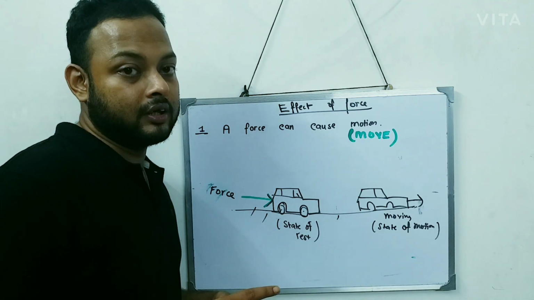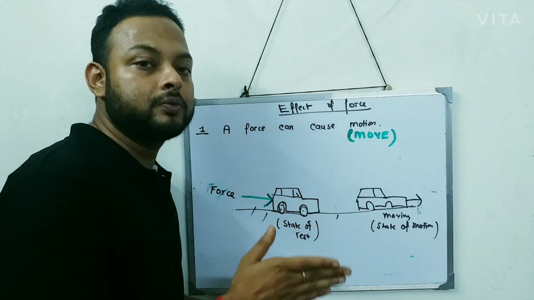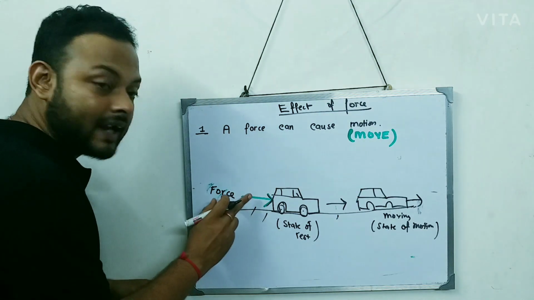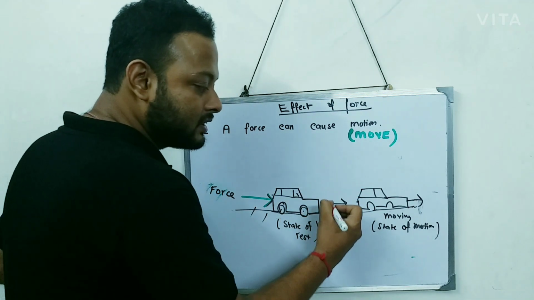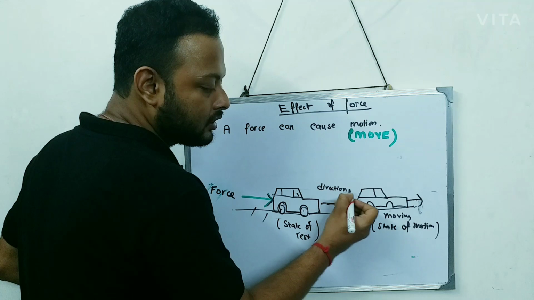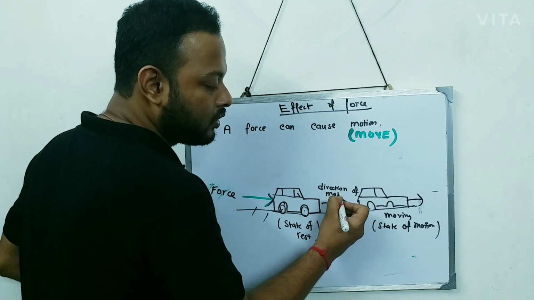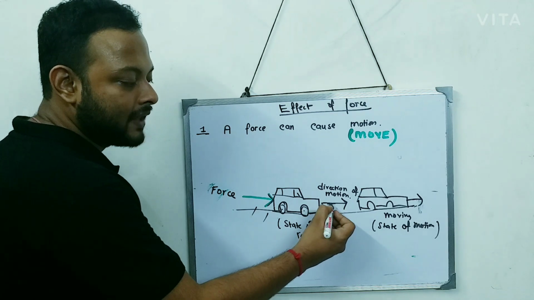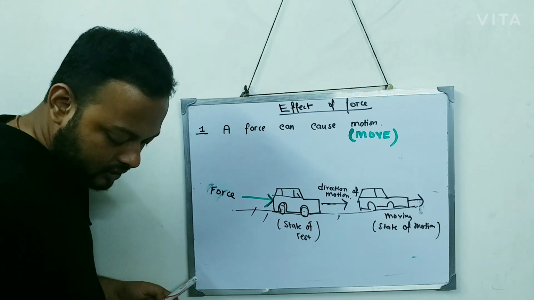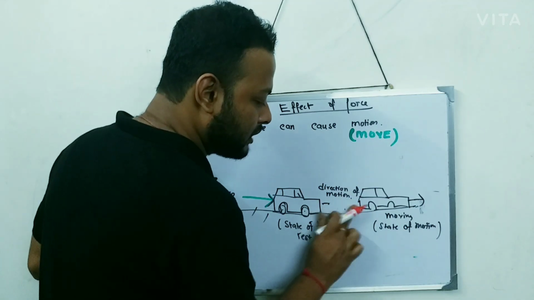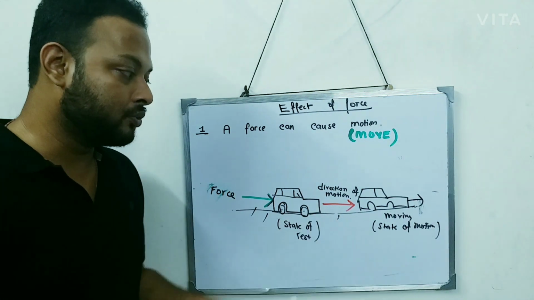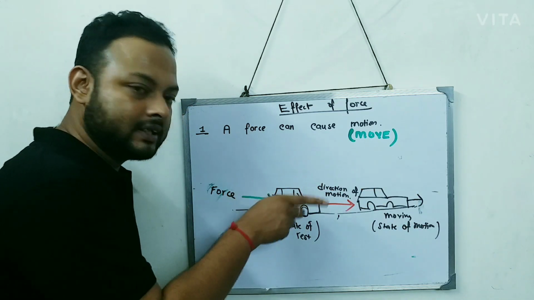Now, very important thing, in which direction does the object move? The object moves in this direction, and this direction is also the direction of force. You can see this is the direction of motion, this black arrow. And what is the direction of force? I'm just marking it with some colorful arrows. This is the direction of motion, and the force is also in this direction.